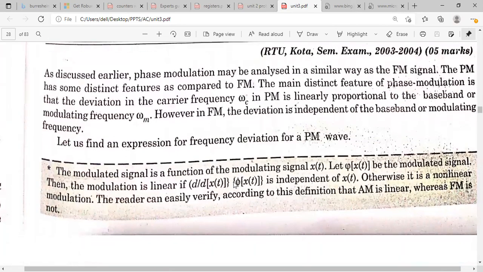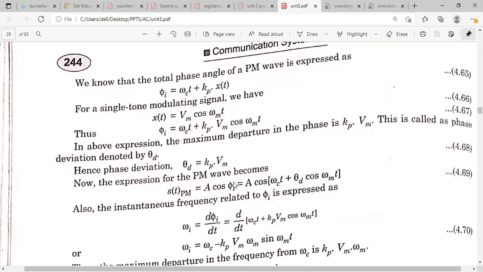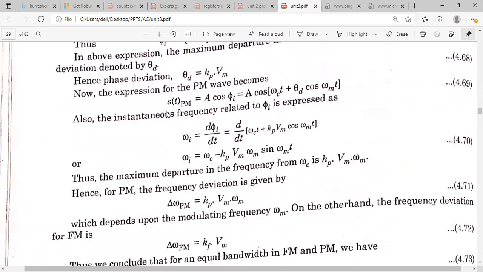Next, phase modulation. We know the standard expression for the phase modulated wave. So what is the standard expression? A into cos of omega ct plus what you have to write here? Kp into m of t. Right, m of t is nothing but x of t. Kp is nothing but the phase sensitivity coefficient or phase sensitivity factor, and x of t is nothing but the message signal m of t. You can write Vm cos omega m t. So this is the standard expression for the phase modulated wave.